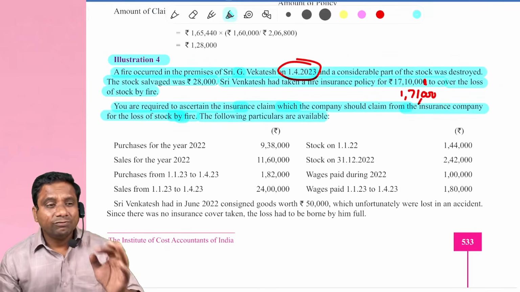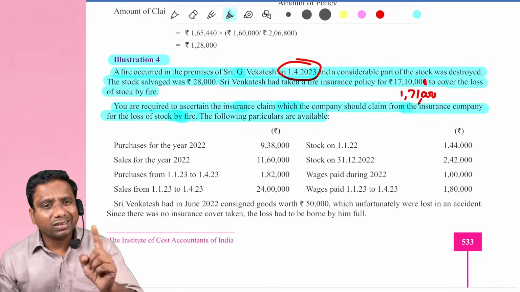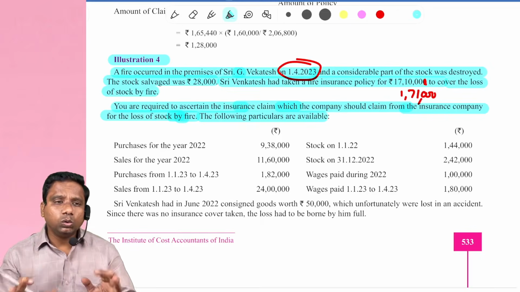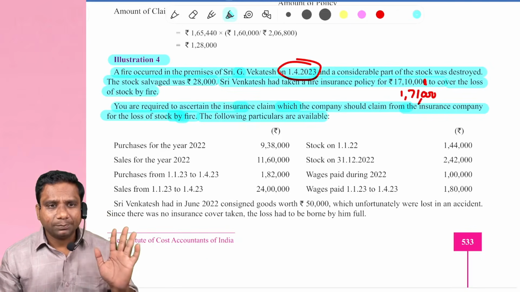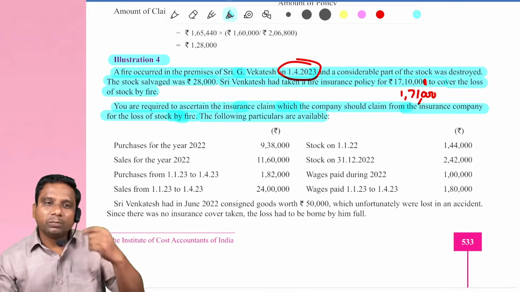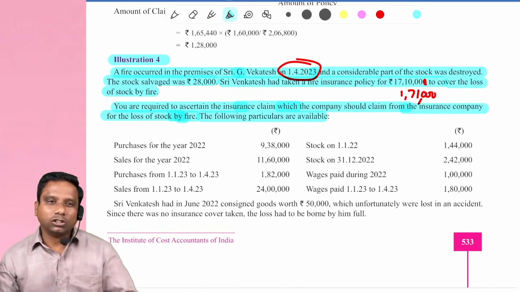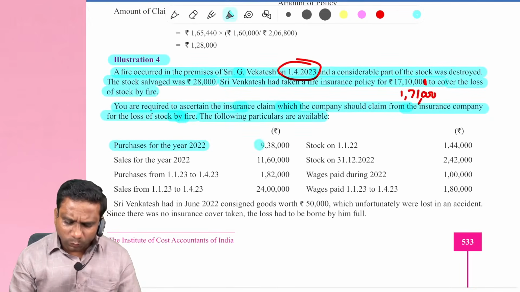Try to observe, if gross profit rate is given, then you need not prepare previous year trading account and you need not calculate gross profit rate. If the gross profit rate is not given in the problem, then compulsorily we should prepare previous year trading account and find the gross profit. Observe purchases for 2022.